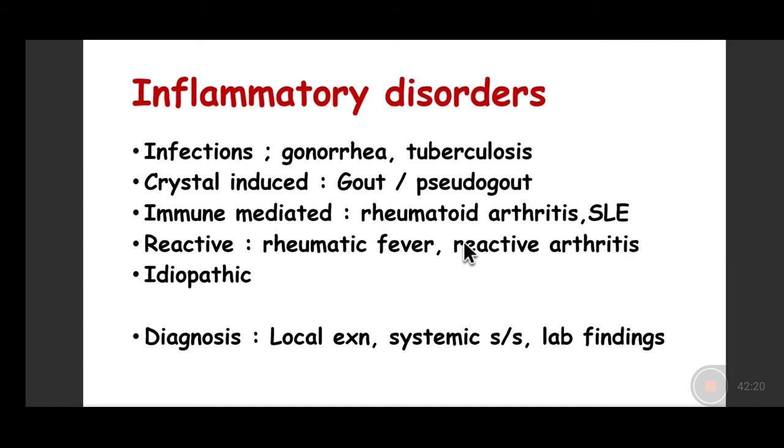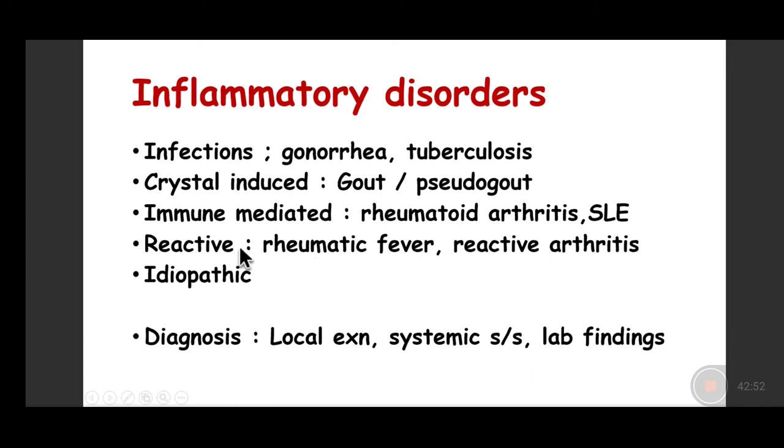The other inflammatory condition is gout or pseudogout. It could be deposition of urate crystals or pyrophosphate crystals. The third group of inflammatory disorders in the joint is those which are immune mediated. If we have antibodies to immunoglobulin G forming rheumatoid factor, we can have rheumatoid arthritis, or there could be arthralgias seen in systemic lupus erythematosus because of the similarity of these joint areas.